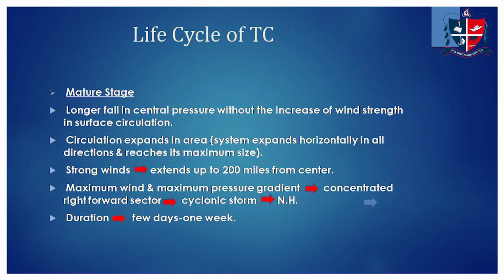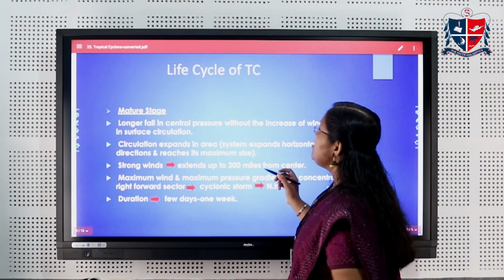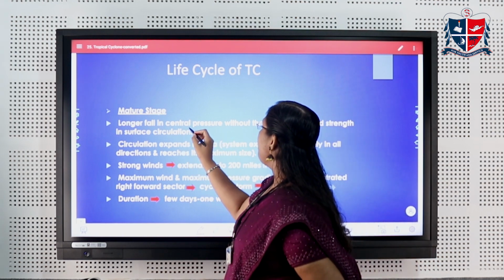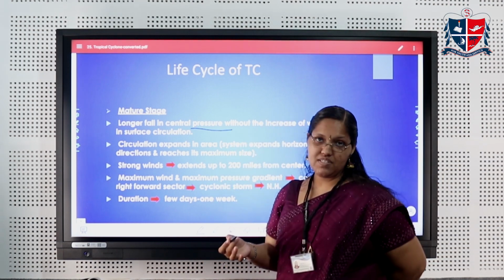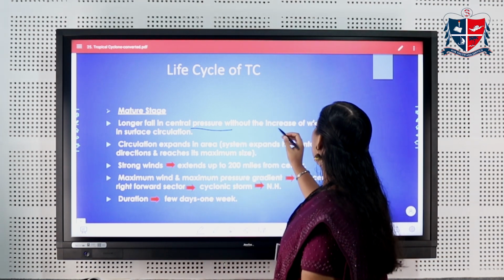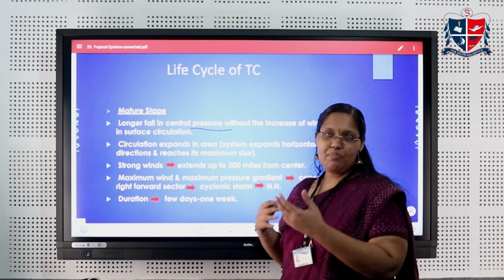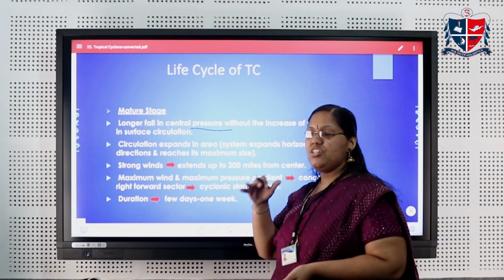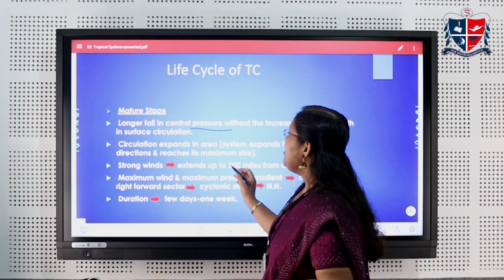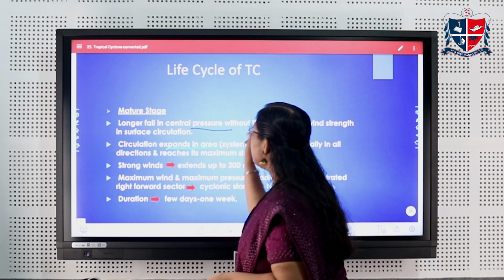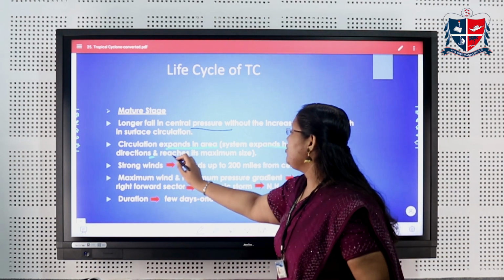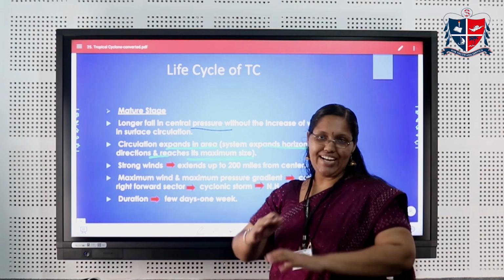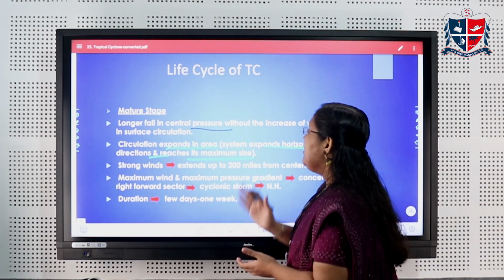Then the third stage is the mature stage. So what happens in this mature stage? We have a longer fall in central pressure. Central pressure decreases more, without an increase of wind strength. Wind strength will not increase, but in the central region the pressure will be falling. And when this happens, the circulation expands its area, or the system expands horizontally in all directions and reaches its maximum size. The cyclone reaches its maximum size in this mature stage.